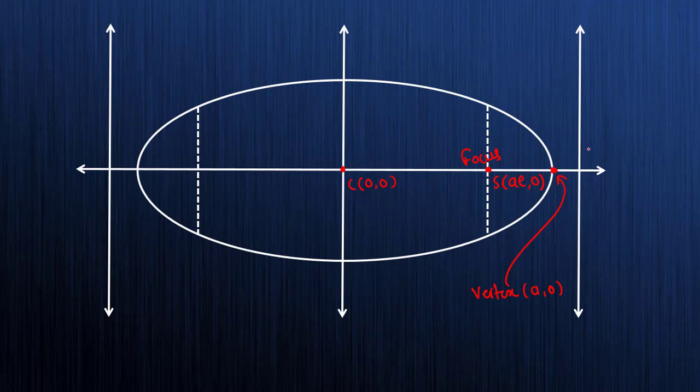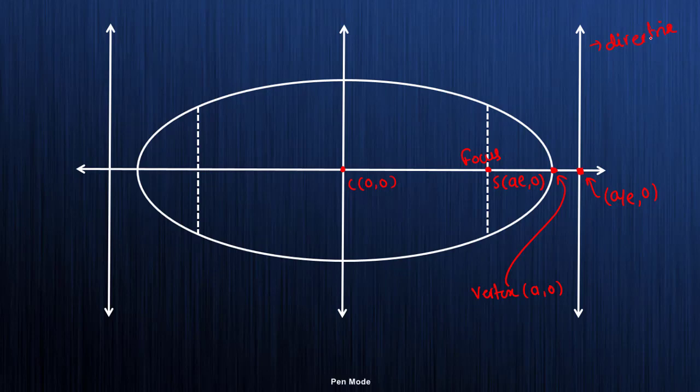This line is a directrix, and the coordinate of this point is a by e comma 0. This is my directrix. It's not mine, it's the ellipse's directrix. Okay, so this is my directrix.